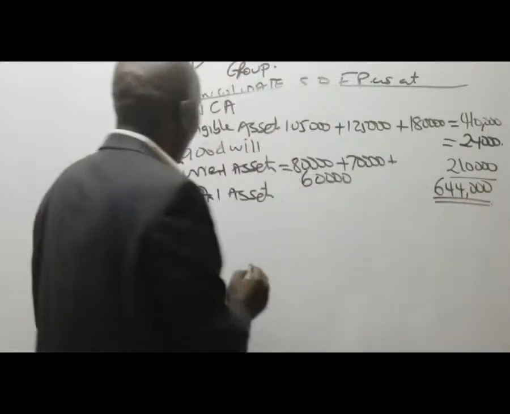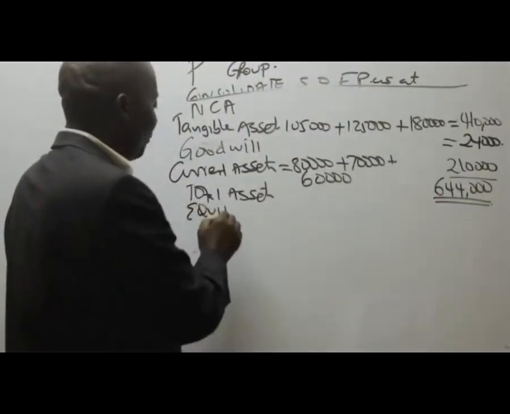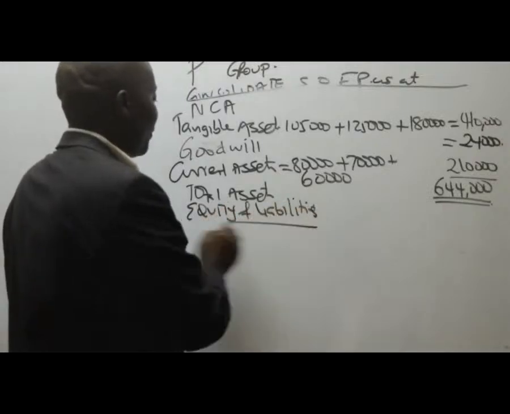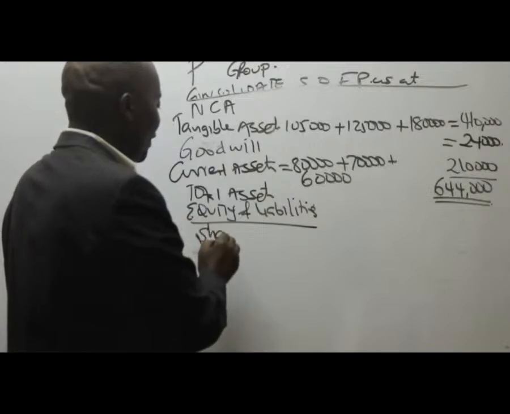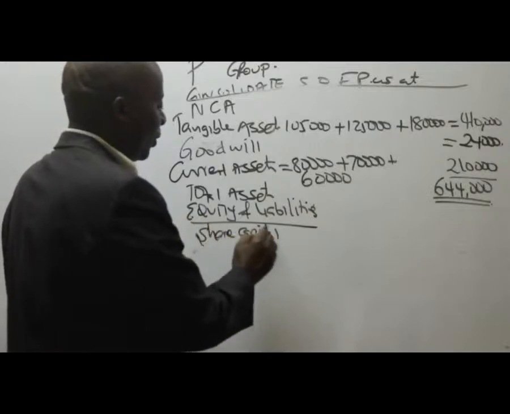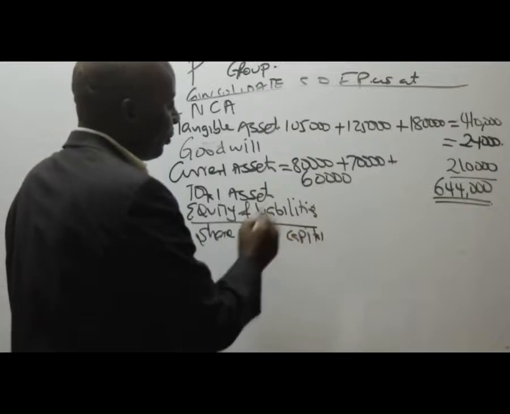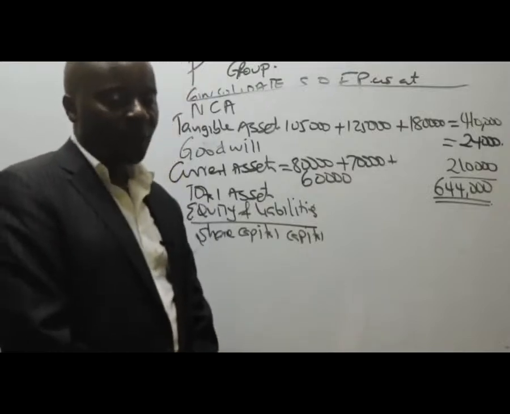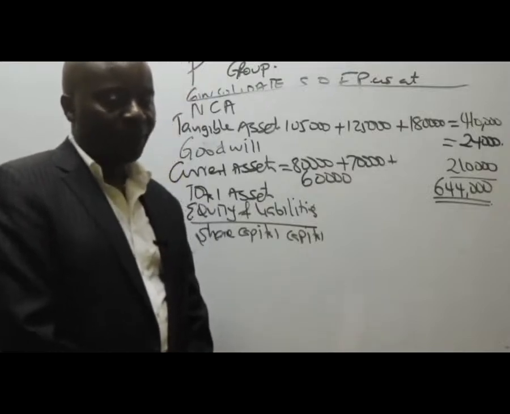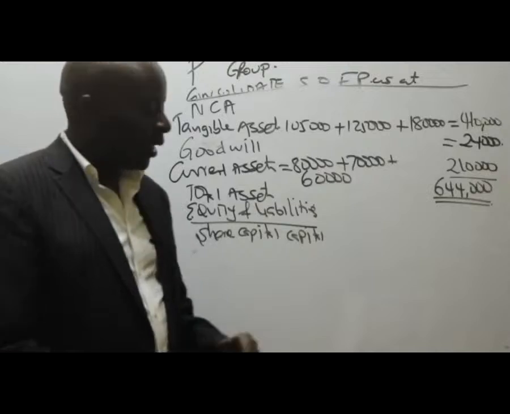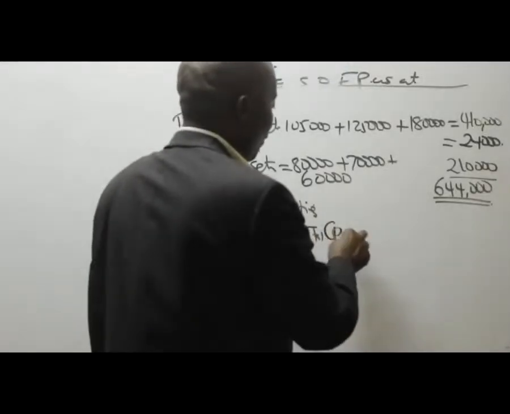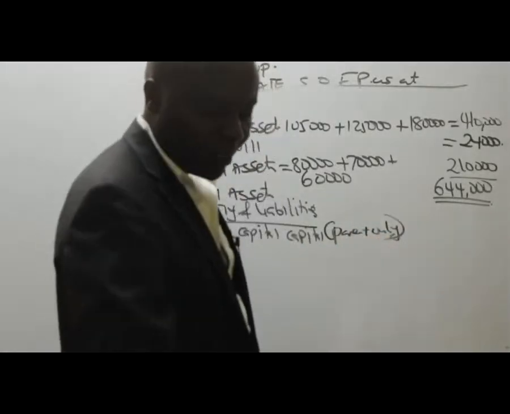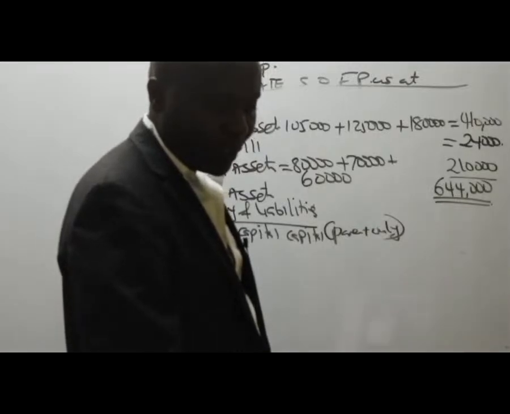So from there, we go to the equity and liabilities side. We start with the equity. The first thing we're going to do is to take the share capital. Who can remind us the concept of share capital in the consolidated statement of financial position? Parent only. Thank you very much. We only take the one of the parent.